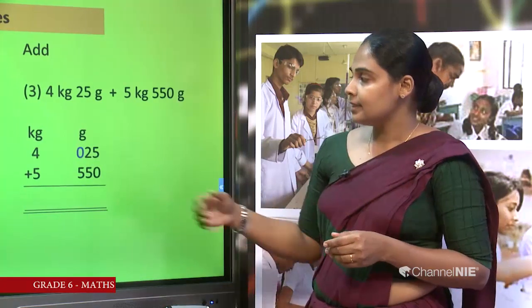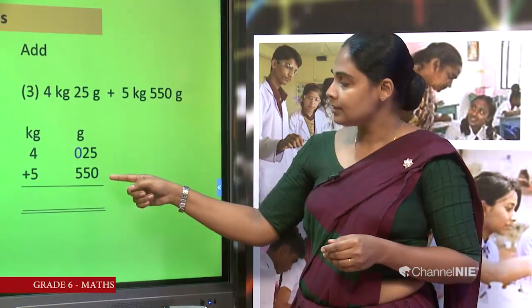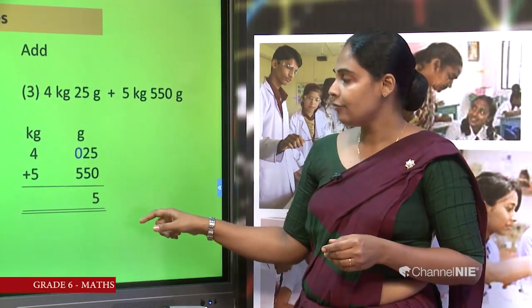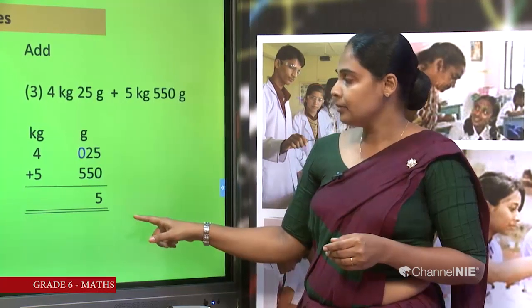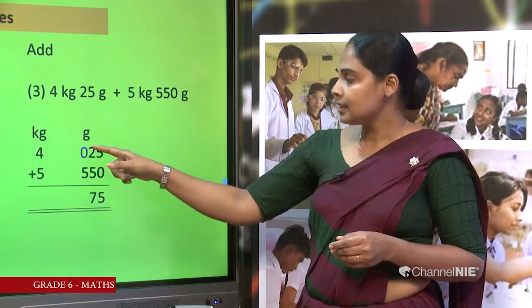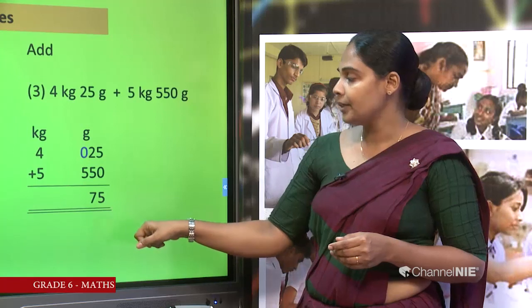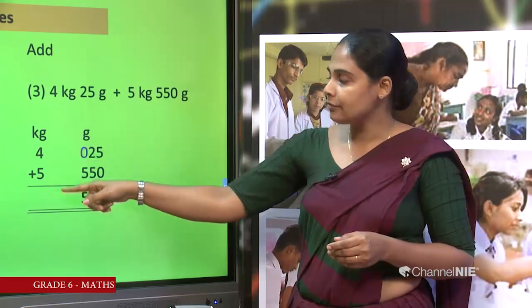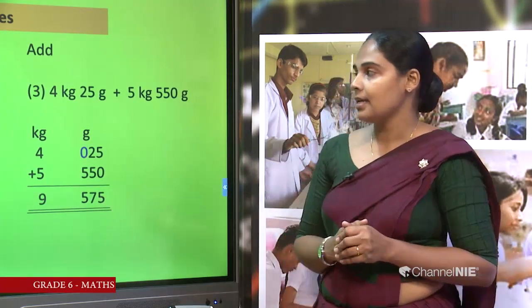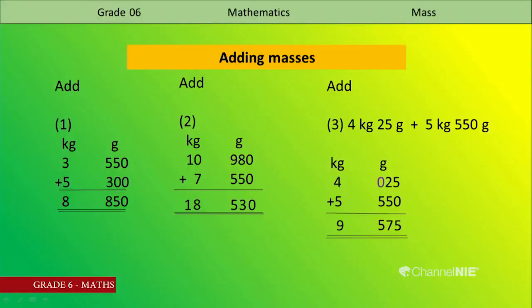Then let's add these numbers. 5 plus 0, the answer is 5. 2 plus 5, 7. Then 0 plus 5 is 5. Then 4 plus 5, the answer is 9. Is it clear?